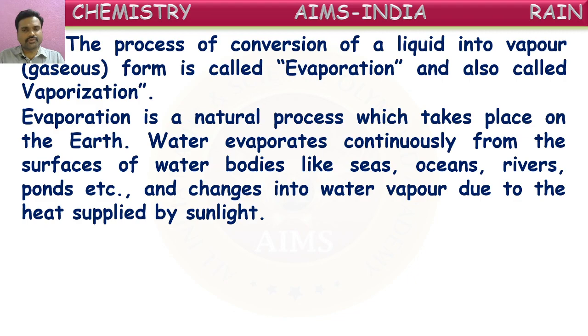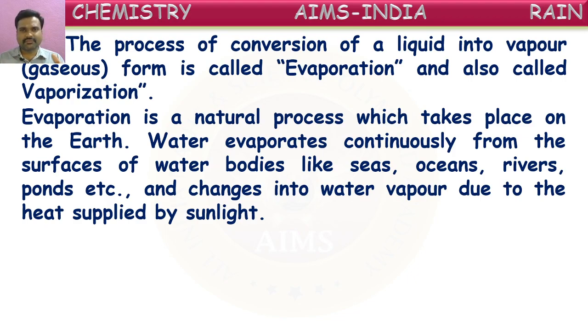Now, in all the processes, we don't even need to heat them. Naturally also, this evaporation occurs in the atmosphere around us on the earth. Water evaporates continuously from the surfaces of water bodies like seas, oceans, rivers, ponds, lakes. From all these water bodies. What does it mean? Water body means the water-containing pools and lakes. This is all where water is present. That is called a water body.